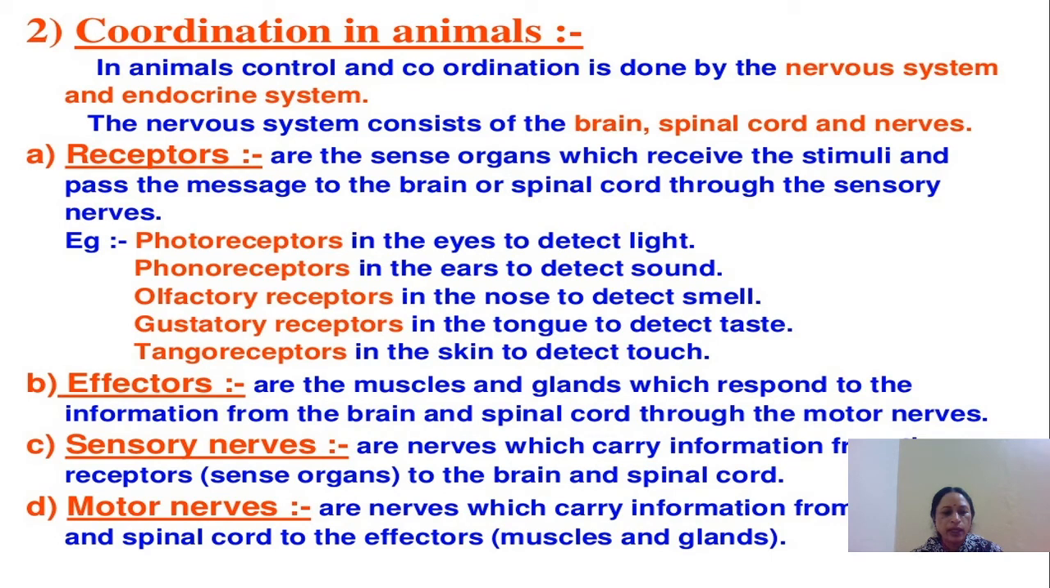Now what is effector? These are the muscles and the glands which respond to the information from the brain and the spinal cord through the motor nerves. Now sensory nerves are the nerves which carry information from the receptors or sense organs to the brain and the spinal cord. Motor nerves are the nerves which carry information from the brain and the spinal cord to the effector. So sensory nerves take messages from the receptors to the brain, and motor nerves take messages from brain to the effector.